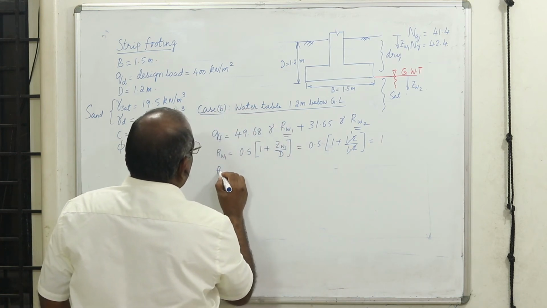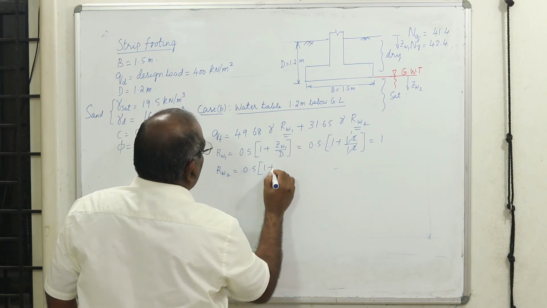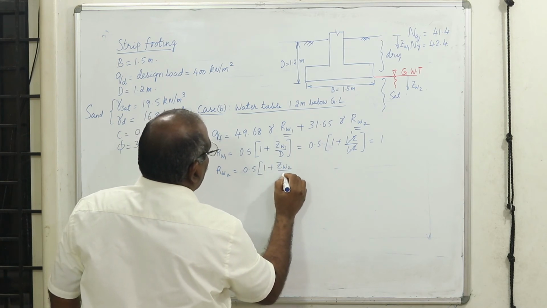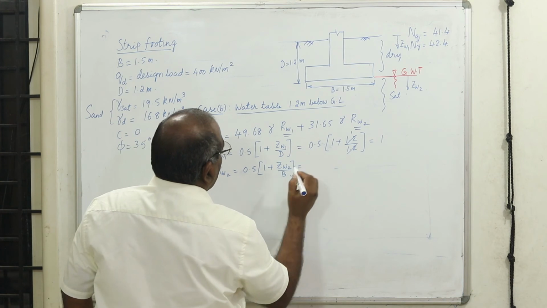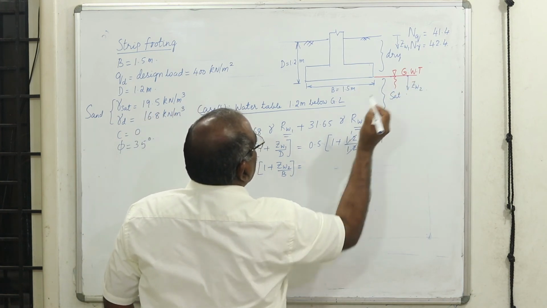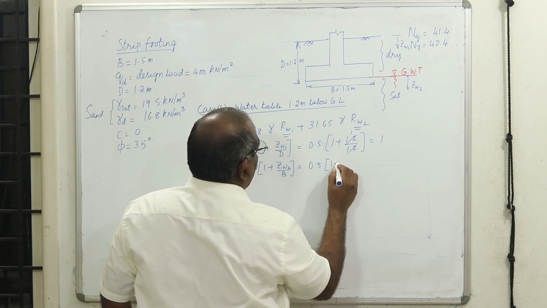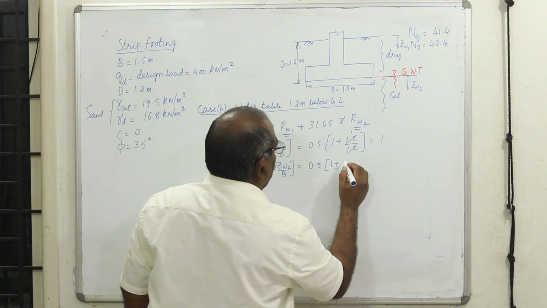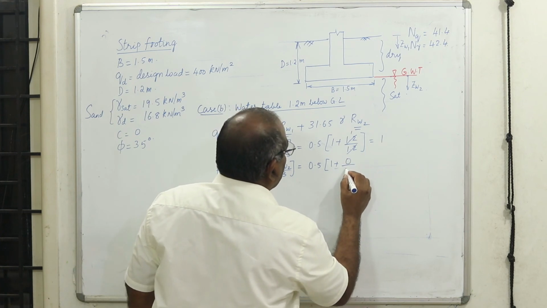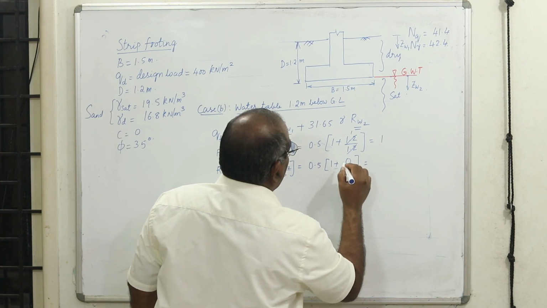And what is RW2? It is 0.5 into 1 plus ZW2 divided by B. Here ZW2 is 0 because it is exactly at this level. Therefore it is 0.5 into 1 plus 0 divided by B, whatever the value of B, it is going to become 0.